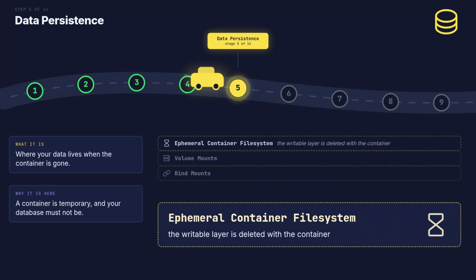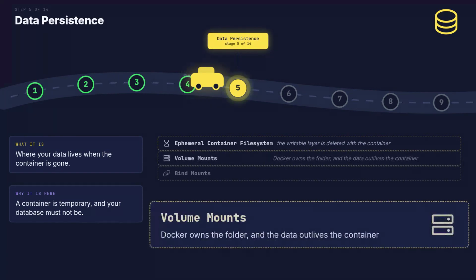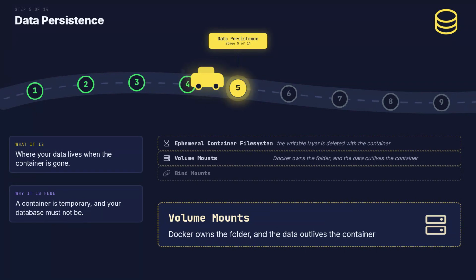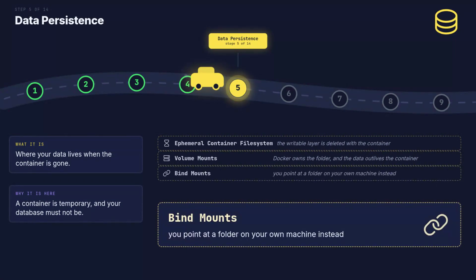Every container gets a thin writable layer. Delete the container and that layer goes too, including your database files. A volume is storage that Docker creates and owns. It outlives the container, and you never handle the host path. A bind mount points at a real folder on your machine. That suits source code, and it ties you to that machine.